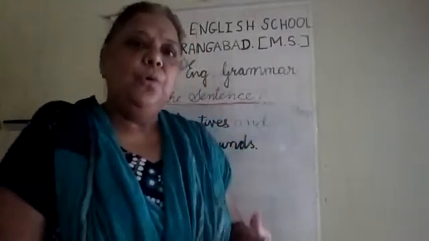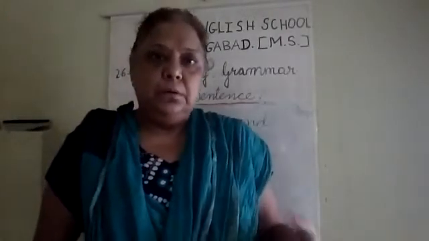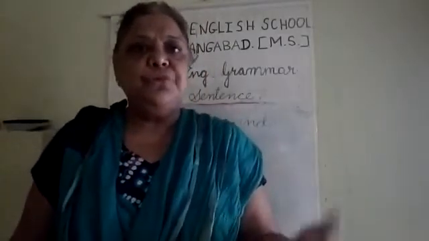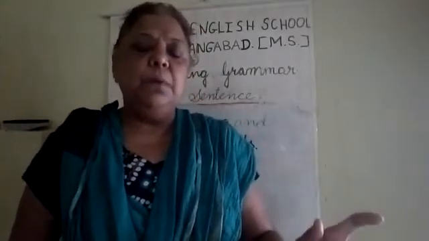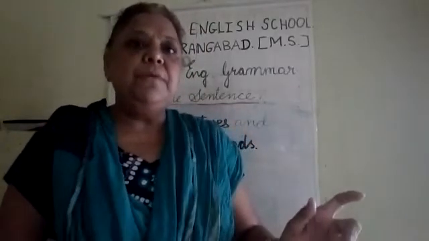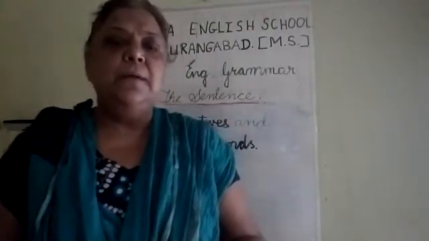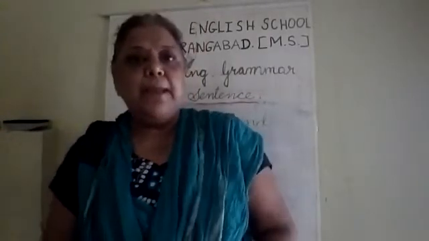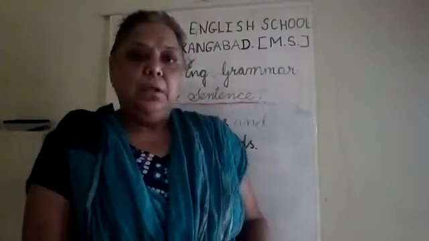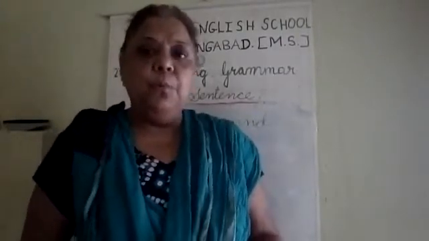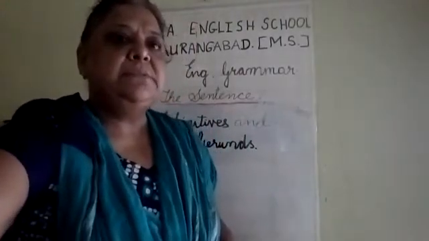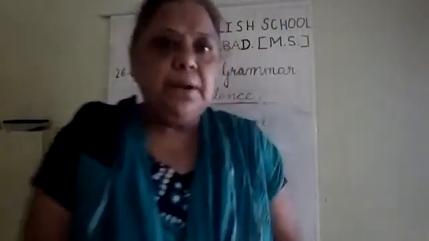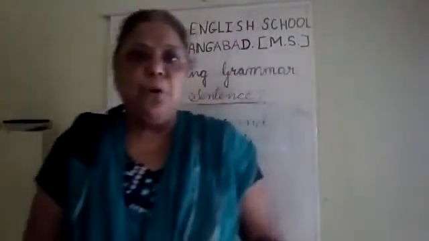So we learned how we ask the question to the sentence to get a direct object. When we ask the question what to the verb, and we get a direct object as an answer, then we say it is a direct object. What is an indirect object? Now when we ask the question to the sentence with the word whom and we get the answer, it is said to be an indirect object. So here we had stopped. We had completed till here and then we had started with the new topic, complement.